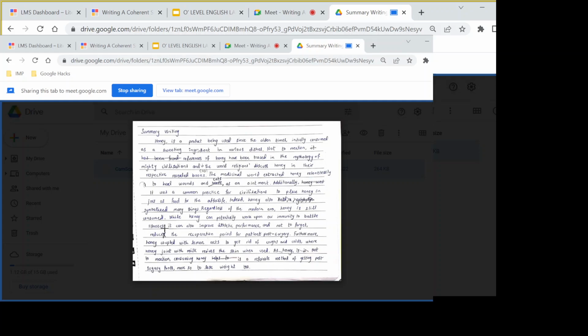Okay, we got the first point here: it can also improve athletic performance. Second point, and not to forget, it reduces the recuperation period for patients post surgery. Three points in one long sentence. Does it show sentence variation? That is one reason for its fluency.